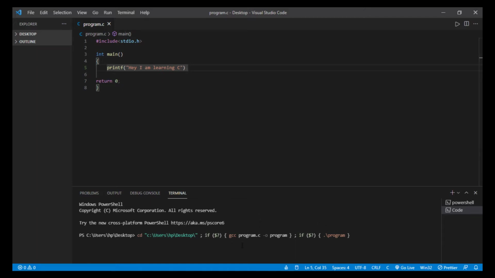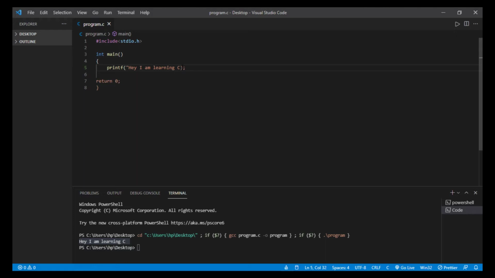And what will be the output? The output will be here: Hey, I am learning C. So you can see the output. What happened here? We come to know how a computer works. When we give a program to a computer, it compiles it, and after compiling and generating the output, it shows us the output. So that is what the computer is doing: input, compilation, or we can say processing, and then output. And if there is any error, then it will show us the error.